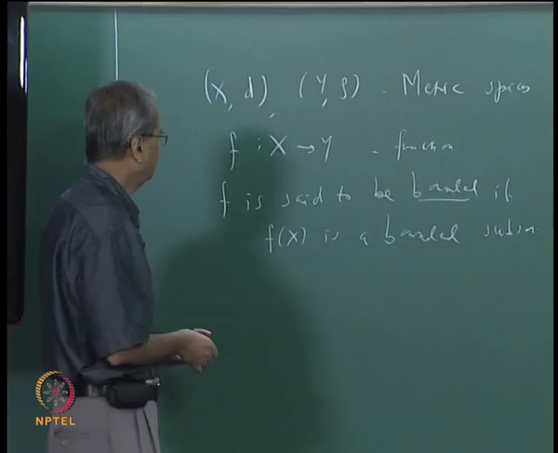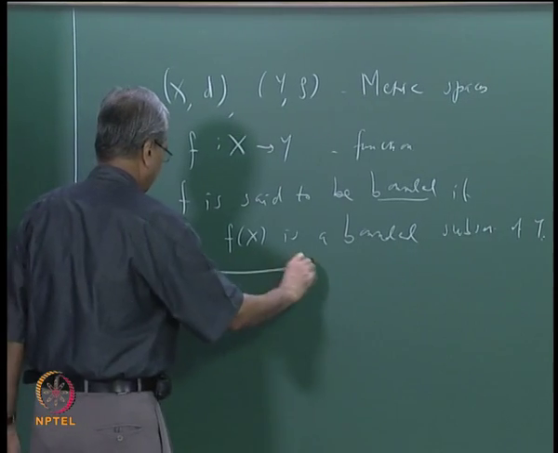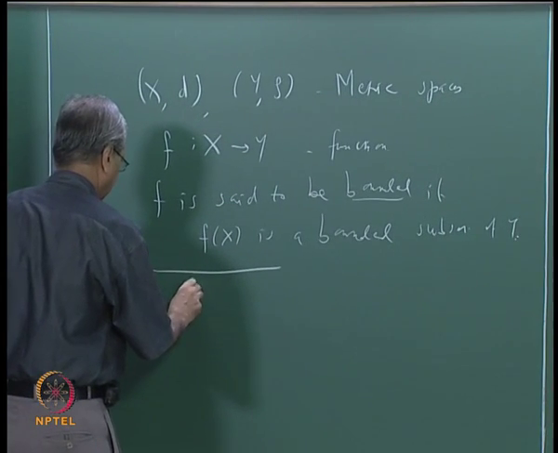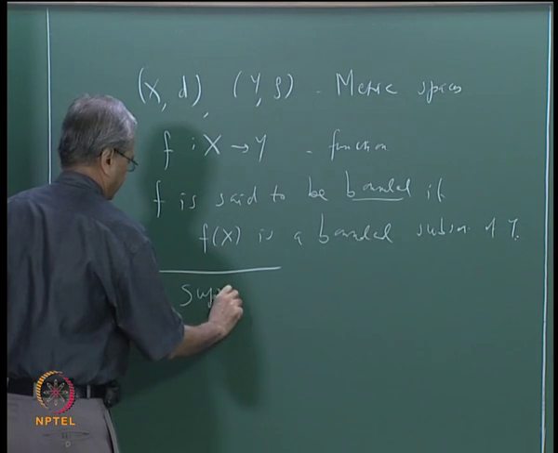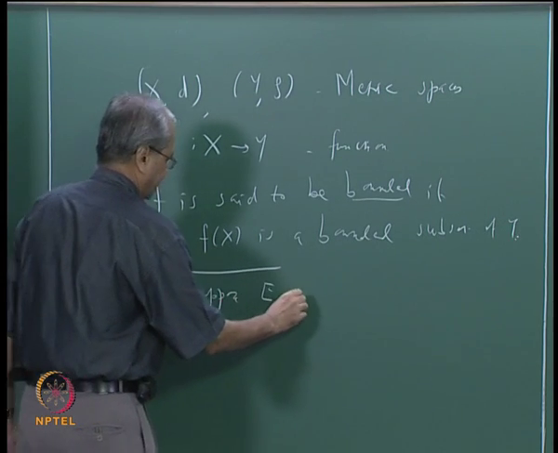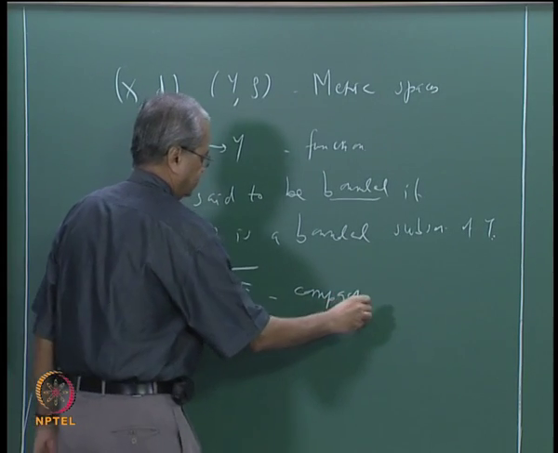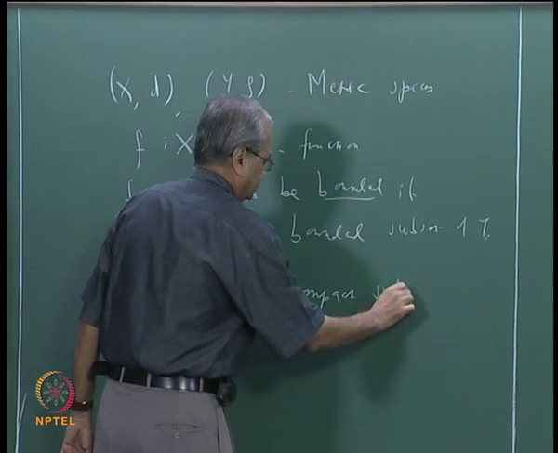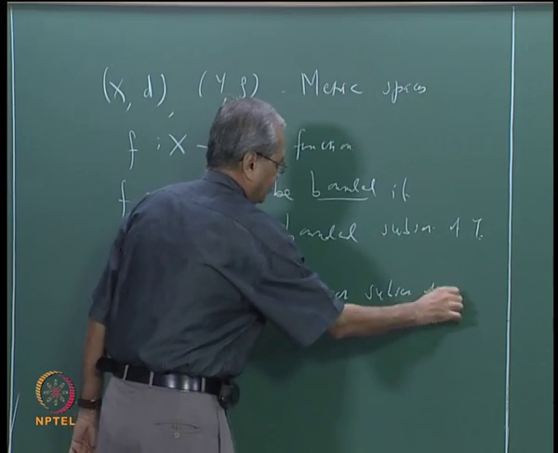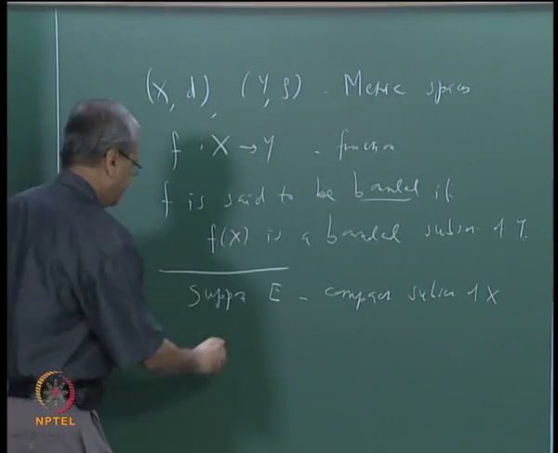Then what we have already seen is this. Suppose E is a compact subset of X and f is continuous.